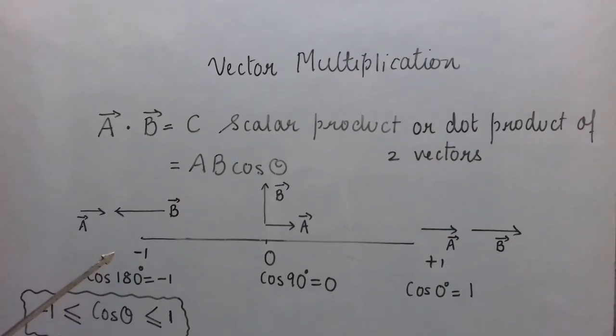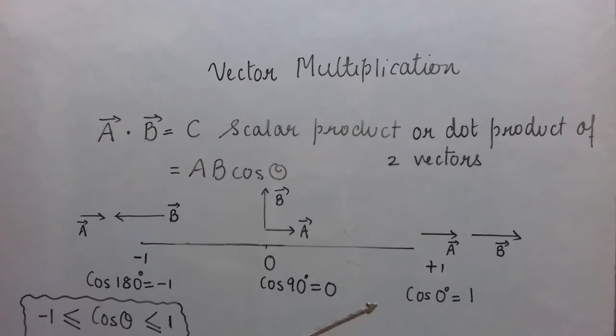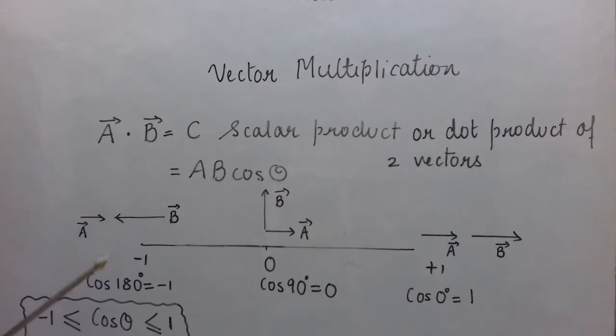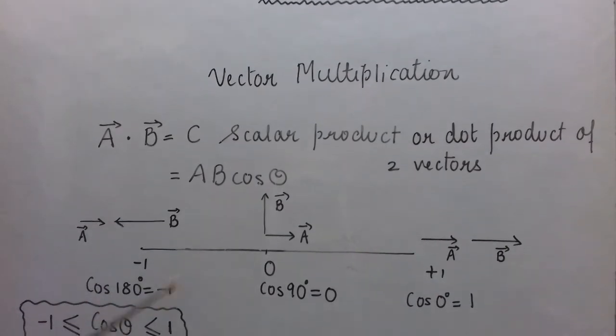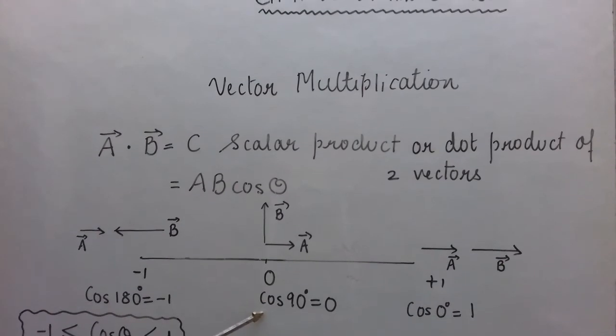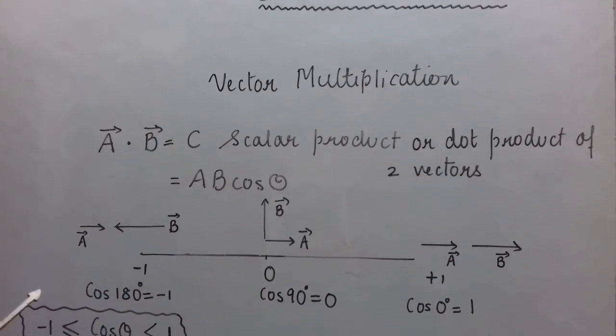And at least you know that when the vectors are parallel, what is the value of cos? When the vectors are in the opposite direction, what is the value of cos? And when the two vectors are perpendicular, then what is the value of cos theta? At least you should remember this, you should learn this by heart.